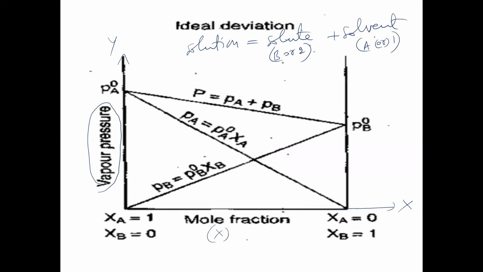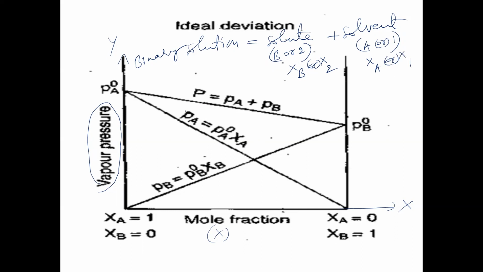First component, second component we can take here. It is a binary solution, which contains one solute and one solvent. For the solute, the mole fraction is taken as XB or X2, and for the solvent the mole fraction will be taken as XA or X1.